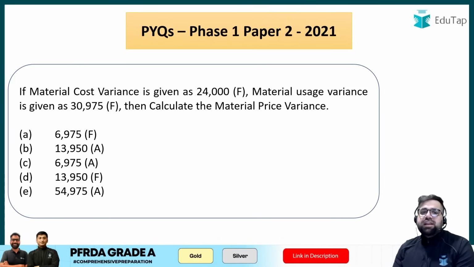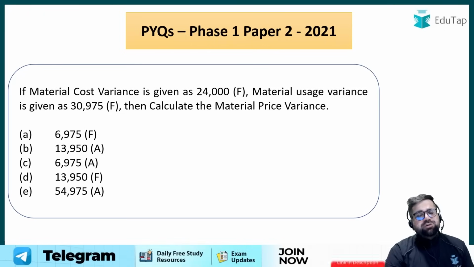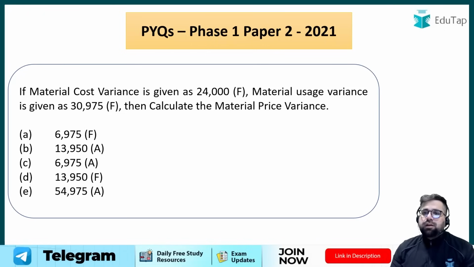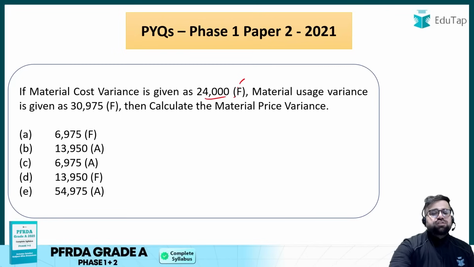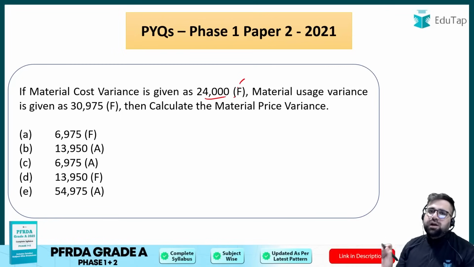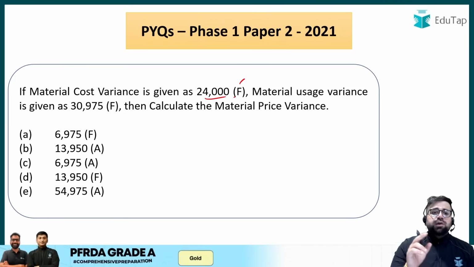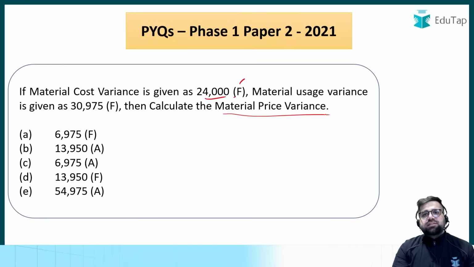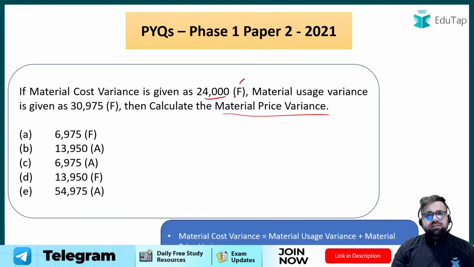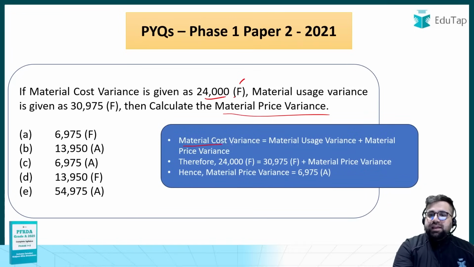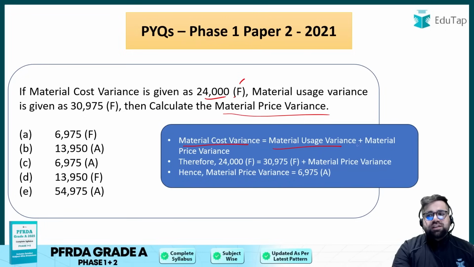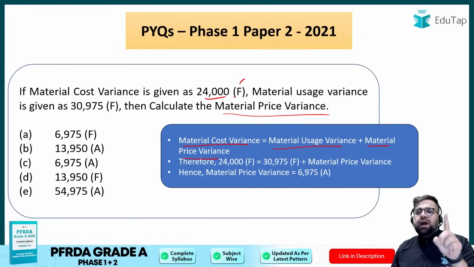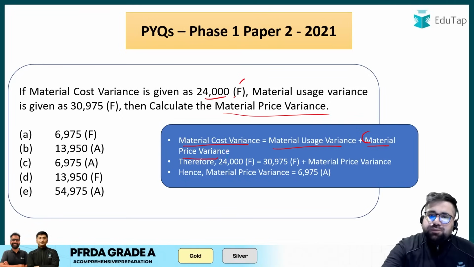Next, if material cost variance is given to us as 24,000 in favorable, F means what? Favorable. Material cost variance is given to you as 24,000 favorable. Material usage variance is given to you as 30,975, again favorable. Then calculate material price variance. Now again there is a direct formula for this. You just have to put the formula. Material cost variance is equal to material usage plus material price variance. Now if you see, you have to calculate material price variance.